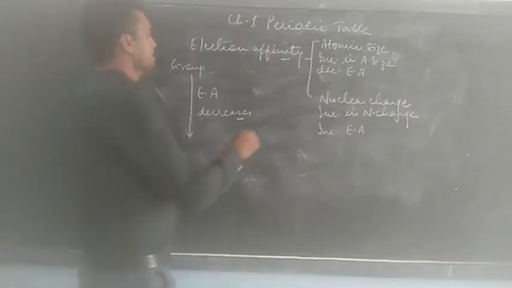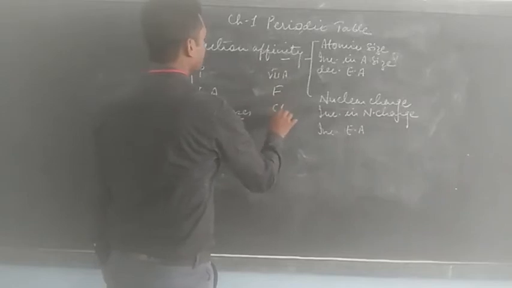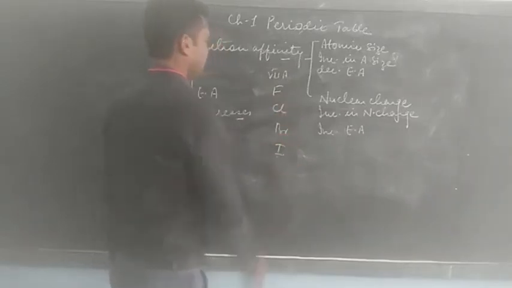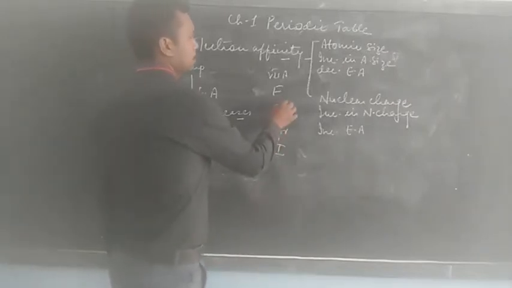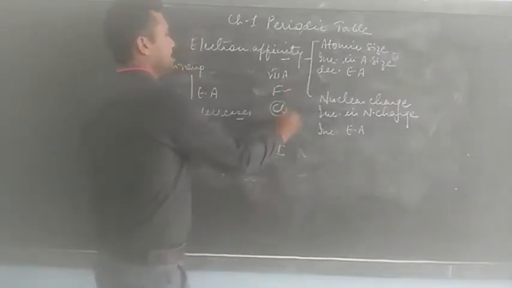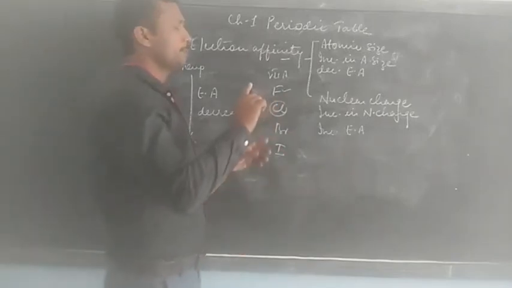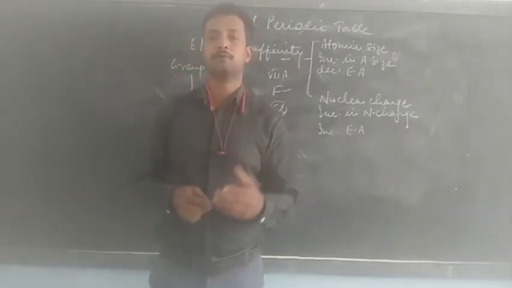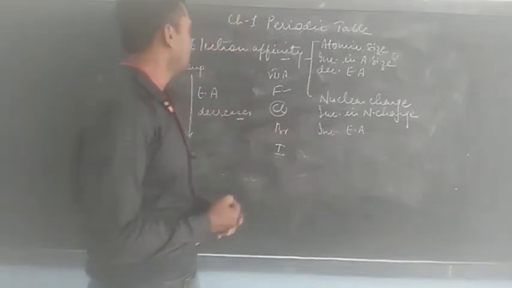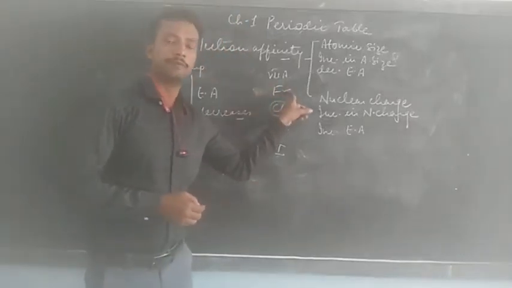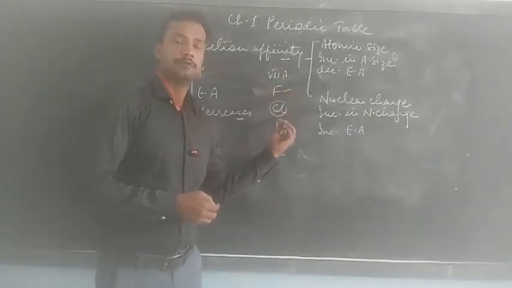Now there is an exception in group 7A, where we have the elements fluorine, chlorine, bromine and iodine. Here it is found that chlorine has more electron affinity than fluorine. So in the whole periodic table, the element with the highest electron affinity is chlorine.